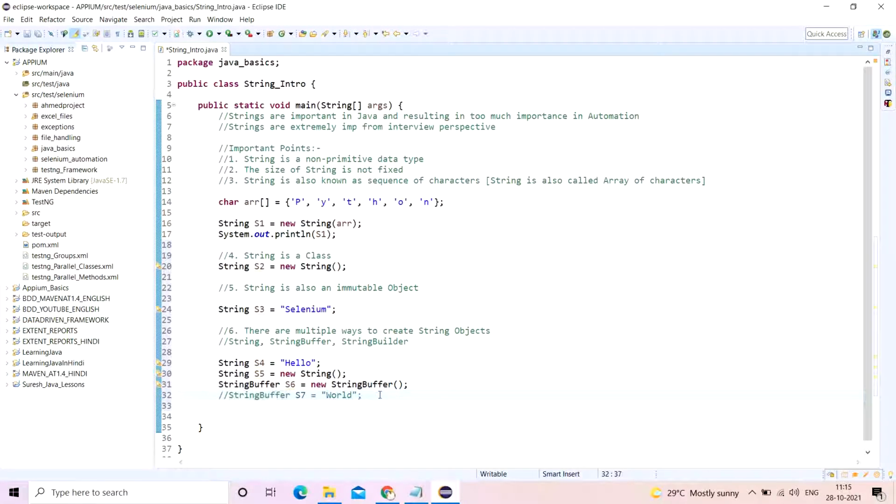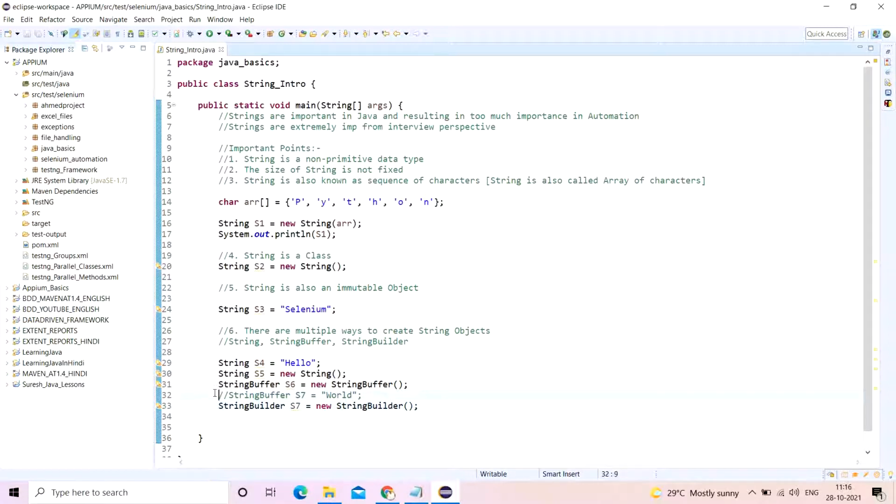Okay, so this is not the right way to create a string object, because sometimes people might believe we can do it like this and like this. That means if it is working for the String class, then it will also work for the StringBuffer class. I said strings are extremely important. I never said StringBuffer and StringBuilder hold an equal amount of weightage and privilege. There are other ways to work around this, but you cannot create the object directly like this. So StringBuilder also will have to go through the same. We have to use the new keyword to create a string object. So these are the 6 important points.